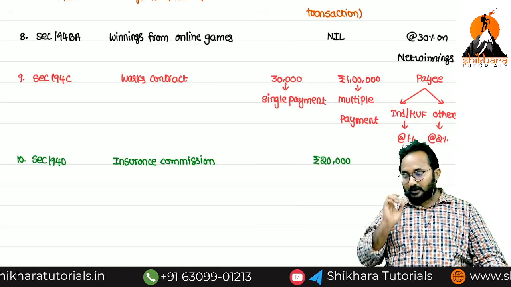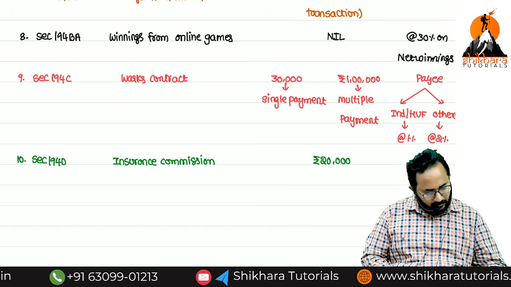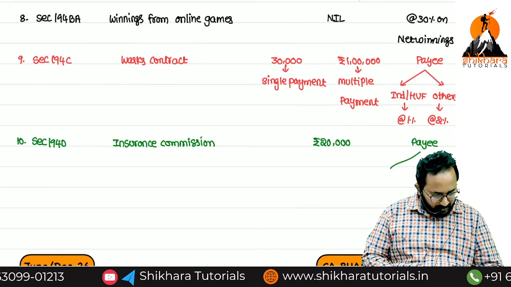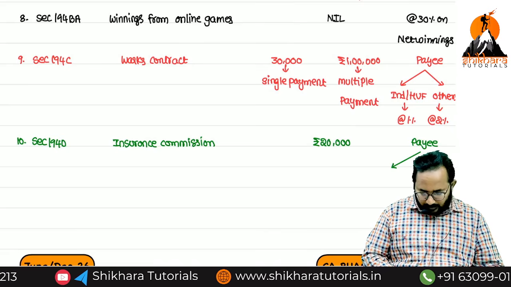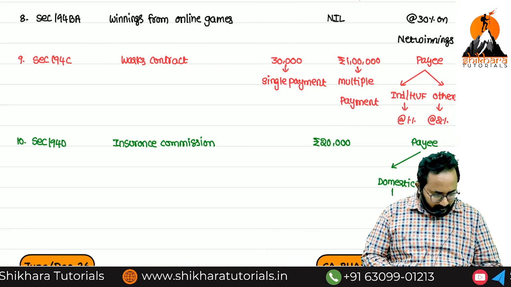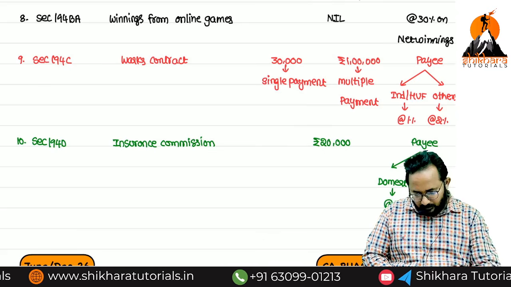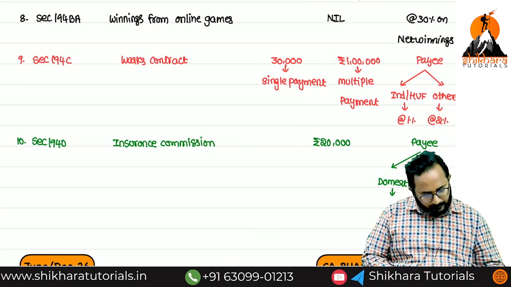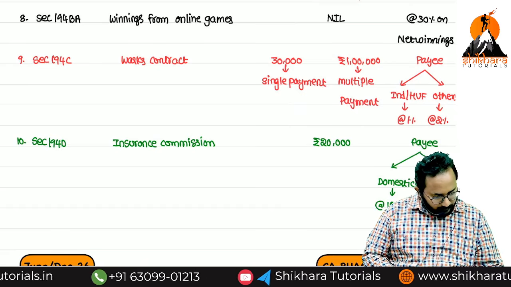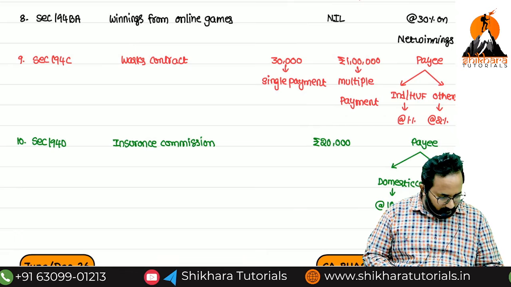If the payee is a domestic company, that is, an Indian company, what is the rate? 10%. Others, 2%. Others at the rate of 2%.